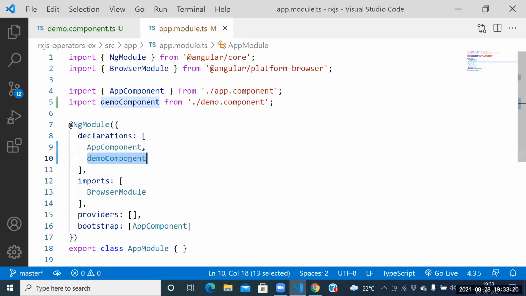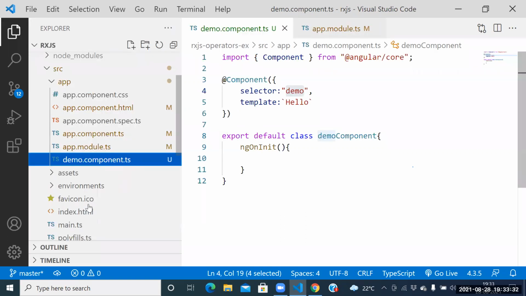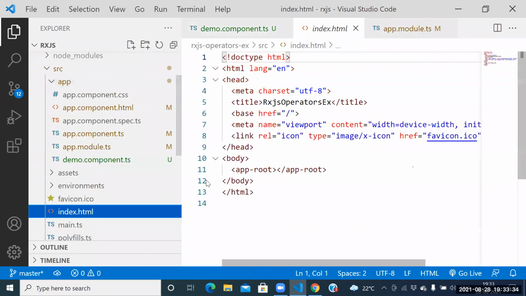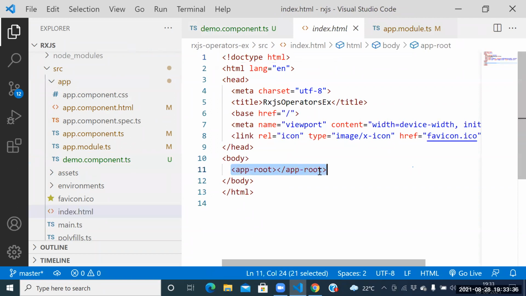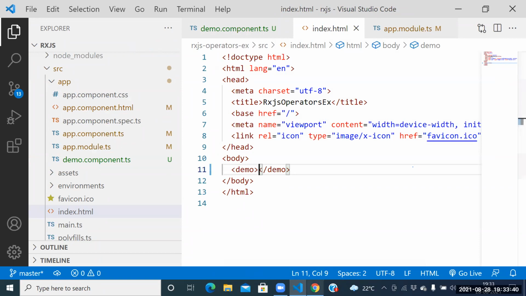Bharat, how to execute the demo component? Bootstrap of DemoComponent. What is the selector we have? Demo. Where to call that demo? In the index.html file. Under the index.html file, we need to call the demo. Okay? Fine. Check the result now.